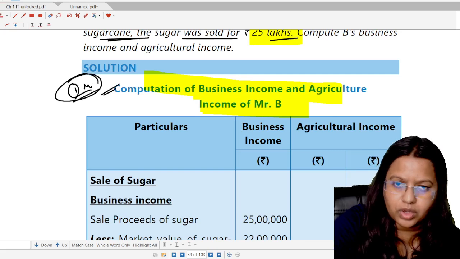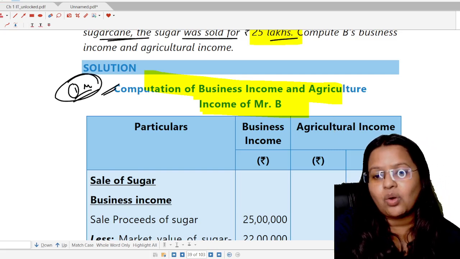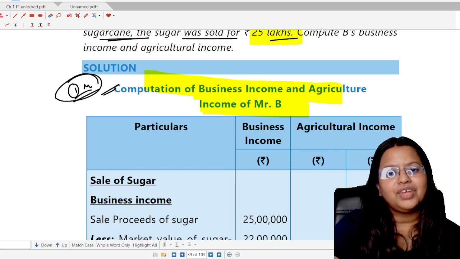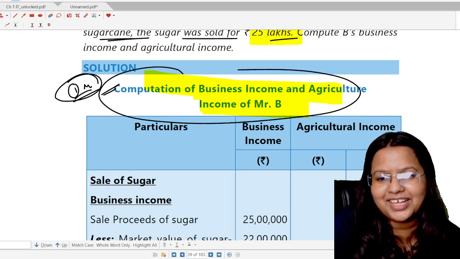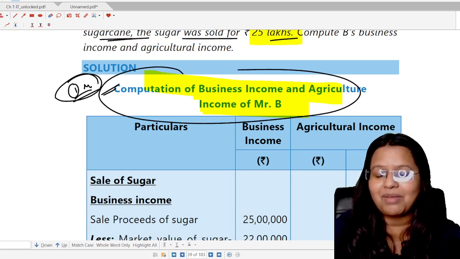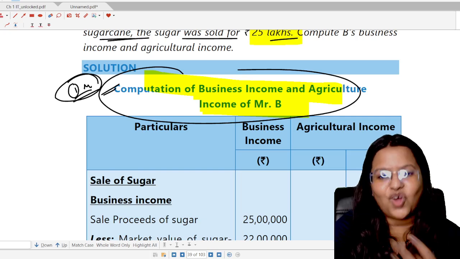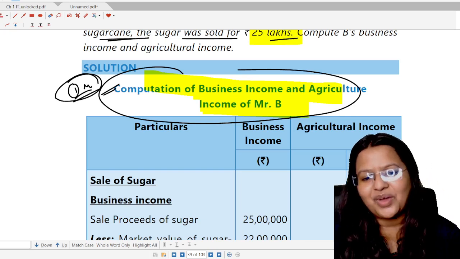So do not make that mistake. Now, does this mean we have not done the question, but we have just tried the computation of business income and agricultural income of Mr. B and we will get the 1 mark? No, for sure not. You have to do the question also.